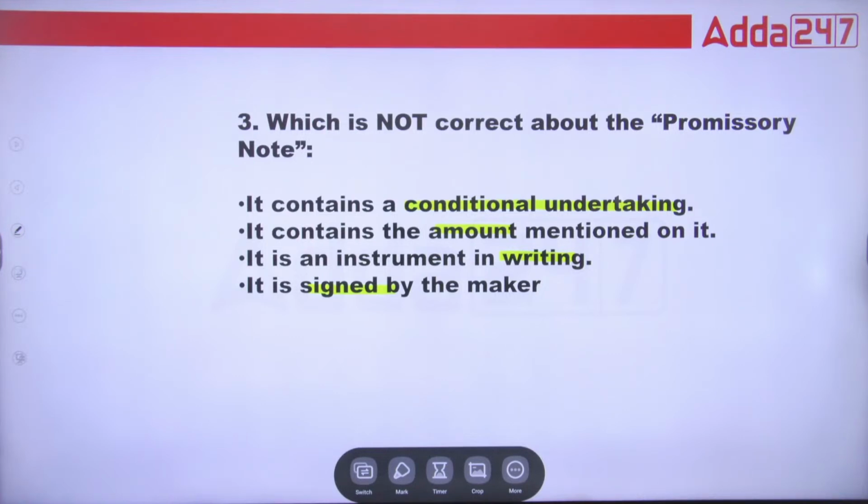Yes, class. Just remember the formula. Remember the definition and then tick mark the right answer. What is the exact answer here?